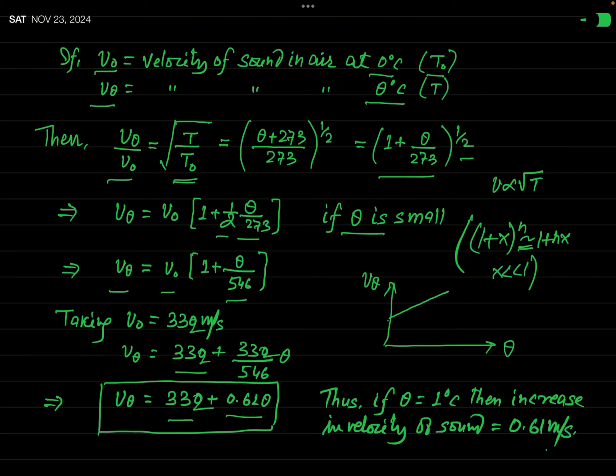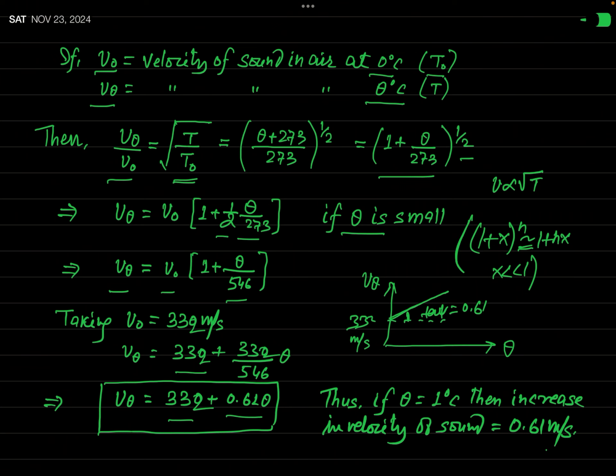This is just the equation of a straight line, y equal to mx plus c. Here this value will be 332 meter per second, and the slope of this straight line will be tan psi equal to 0.61.